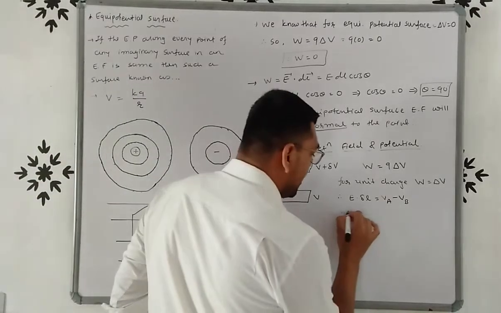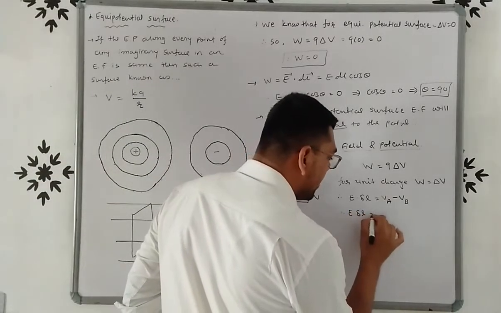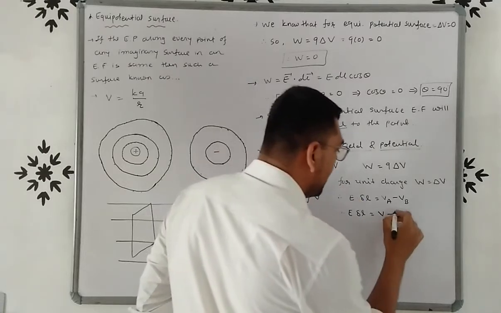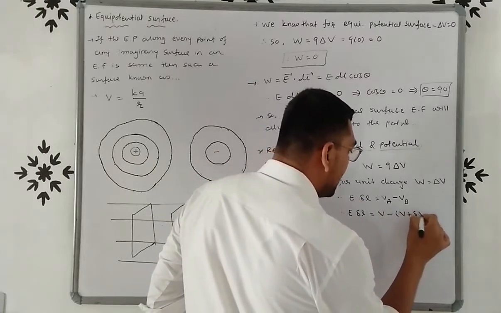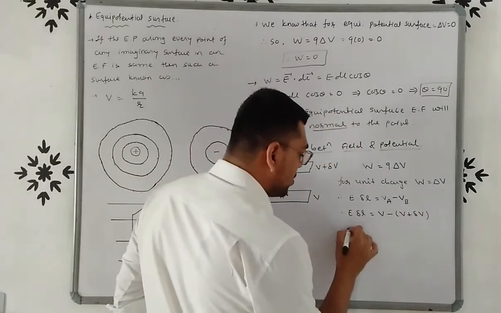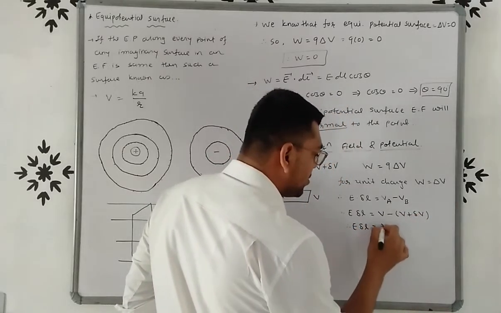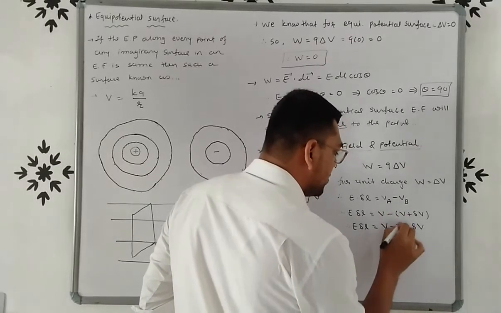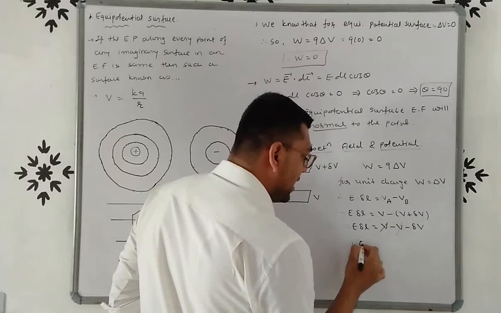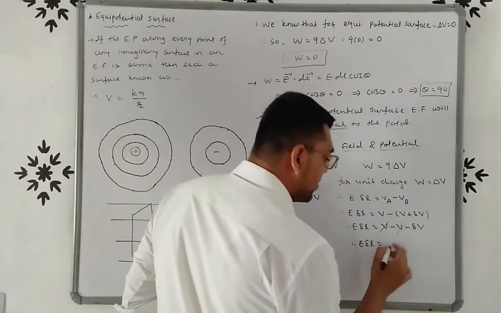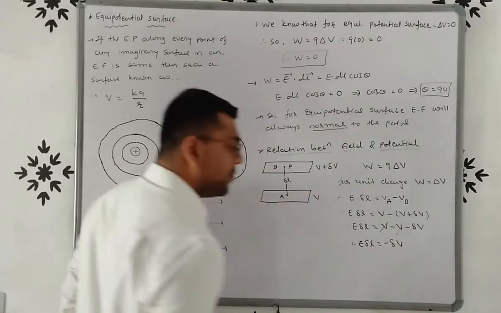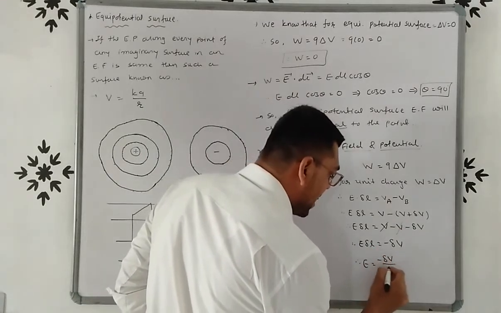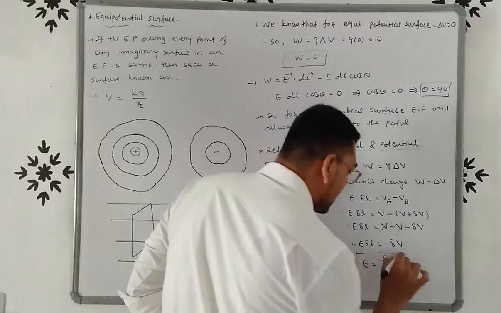So E into del L is equals to value of VA, that is V, minus value of VB, that is V plus del V. So E del L is equals to V minus V minus del V. So here we cancel, so we get E into del L is equals to minus del V. So E is equals to minus del V by del L. Right?